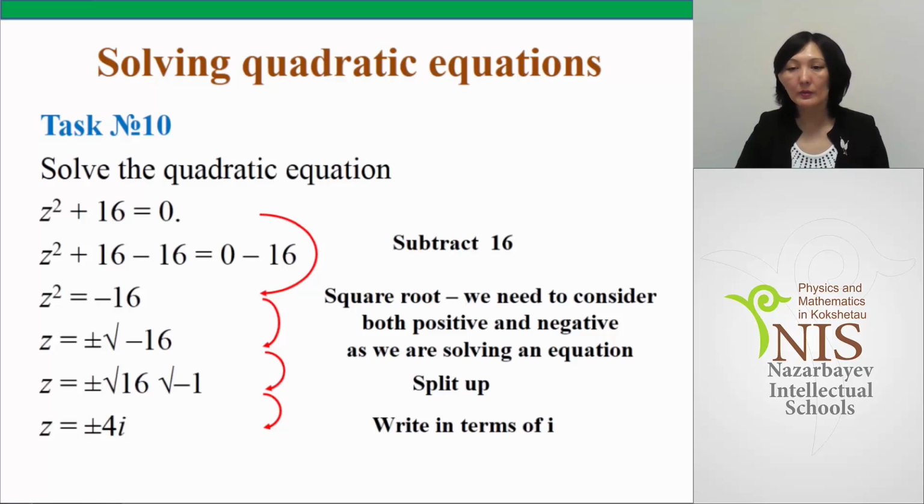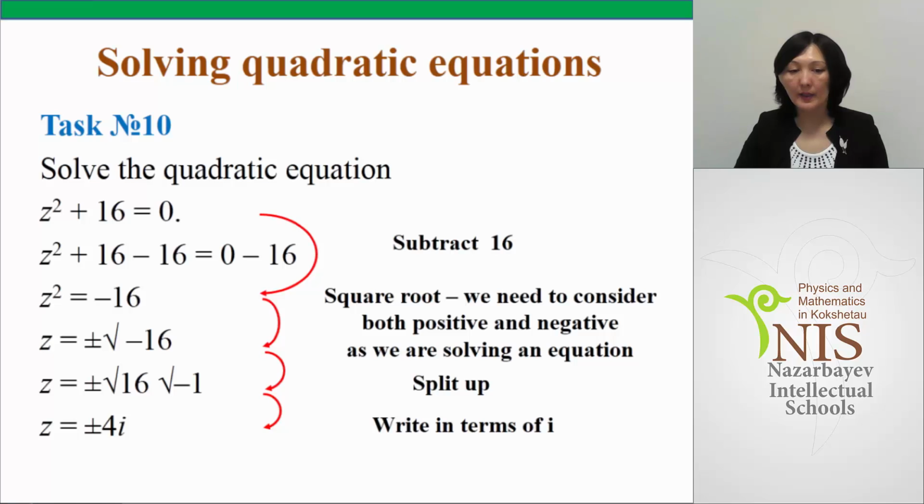Now we are going to solve different equations. Let's start from quadratic equations. Task number 10. Solve the quadratic equation z squared plus 16 is equal to 0. We should subtract 16 from both sides, left and right. So z squared is equal to minus 16.